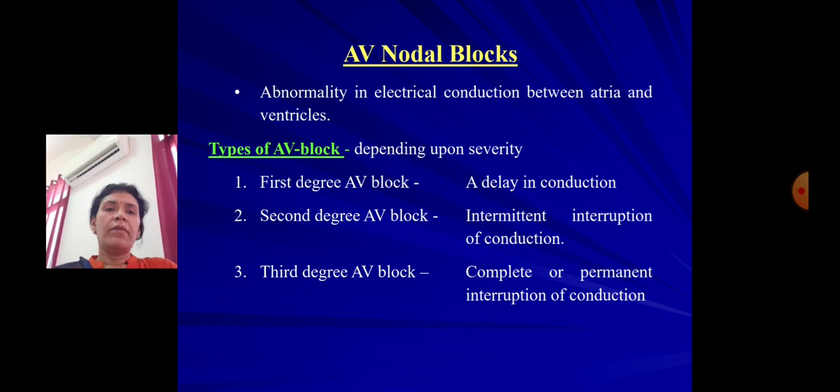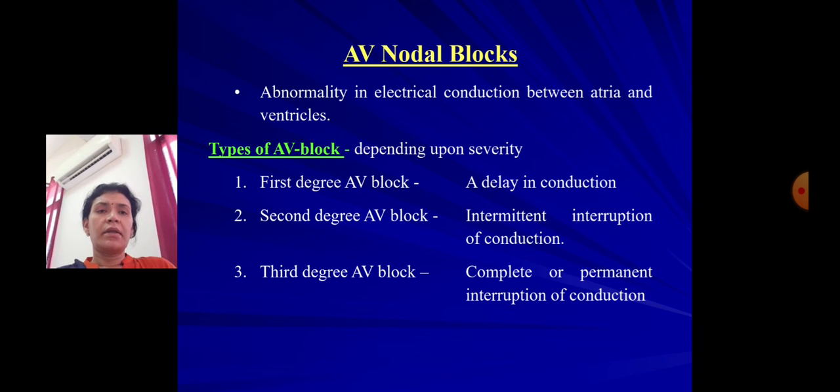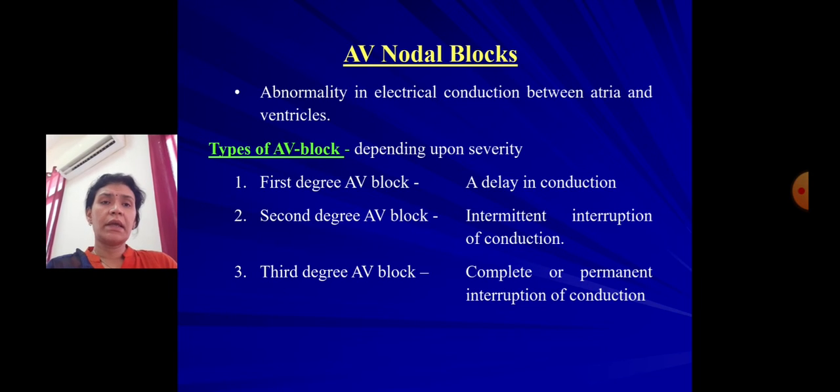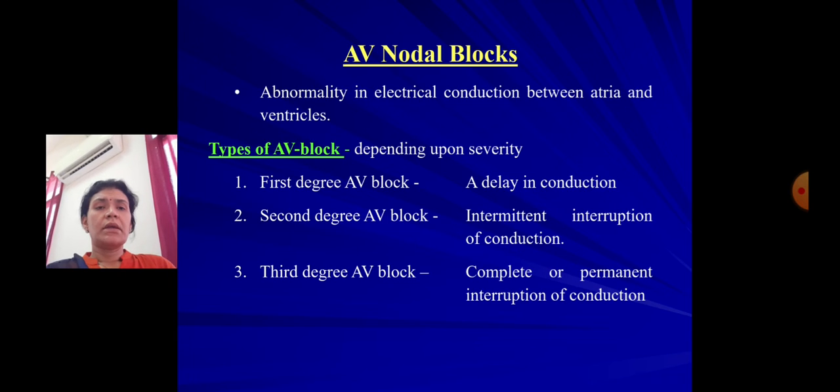Now coming to AV node blocks. Here there is abnormality in electrical conduction between the atria and the ventricles. There are many types of AV blocks, mainly 3 types depending upon the severity. The first degree AV block is the least severe one, where there is a delay in conduction, and except for the widened PR interval, we don't get any other abnormalities in the ECG.